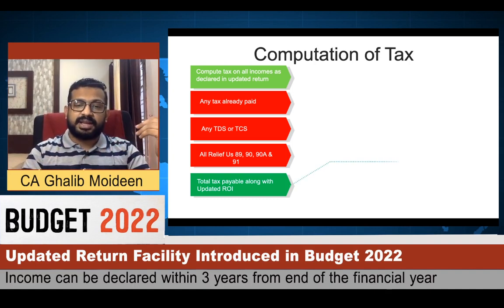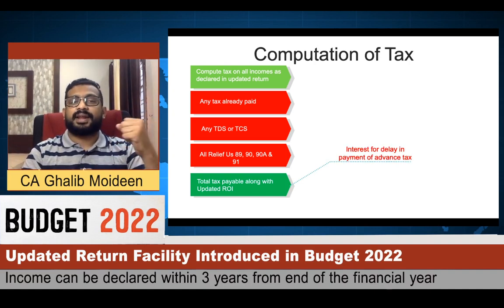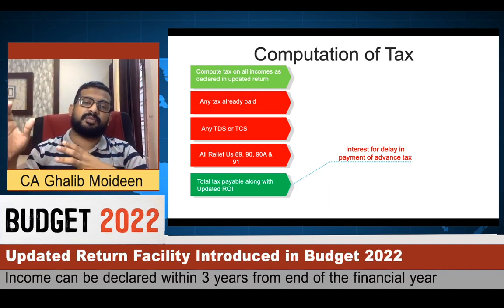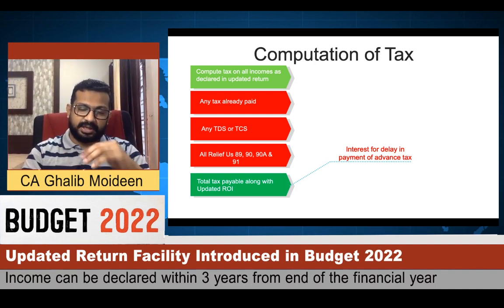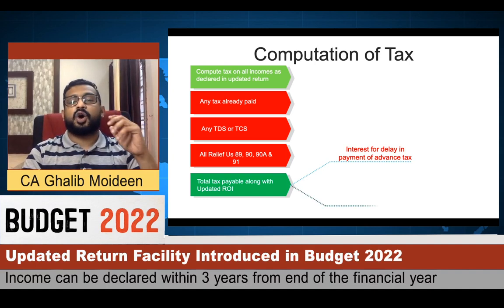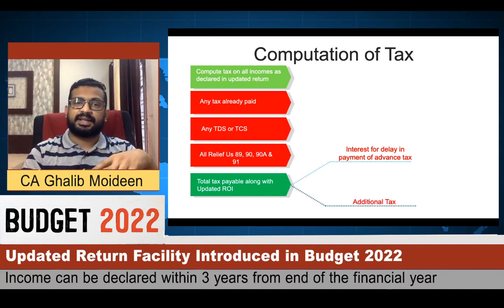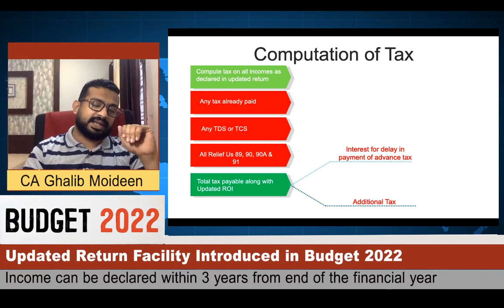Now, with this updated income tax return, you are liable to pay interest under sections 234B and 234C, which are the interest on delayed payment of advance tax. You are liable to pay this interest along with the additional tax. We will understand how this additional tax is computed.